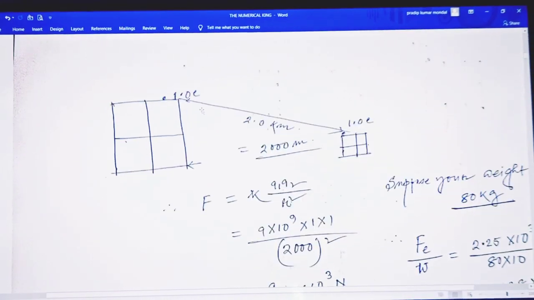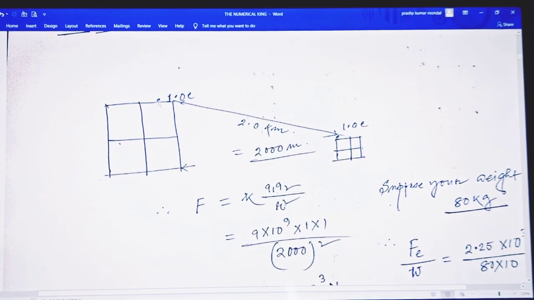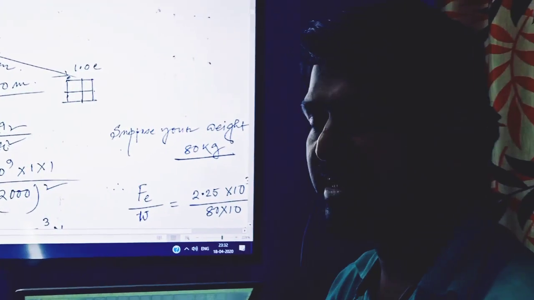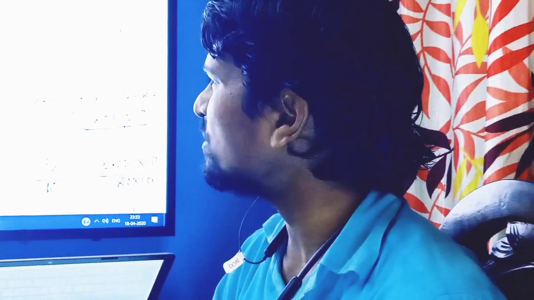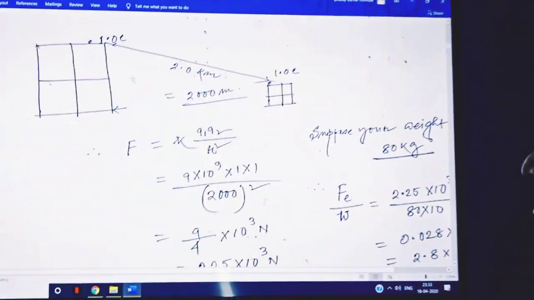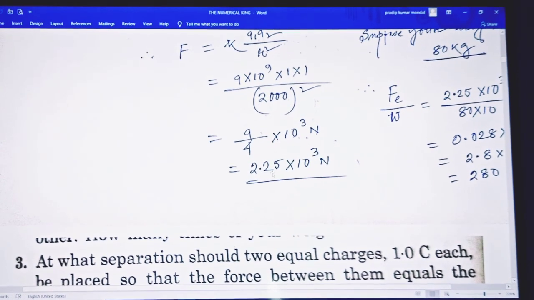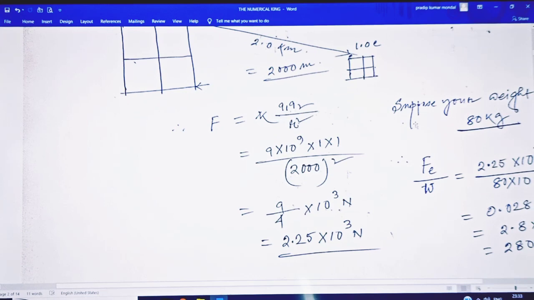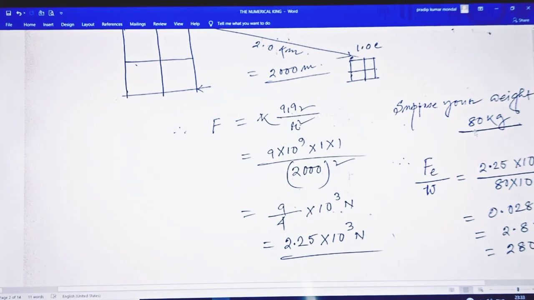So here the Coulombian force may be attractive or repulsive. When 1 coulomb positive and negative charges, the fundamental law of electrostatics tells about the nature of the forces. Here there are two equal positive charges, so you have to take the repulsion force between these two charges. The repulsion force is 2.25 into 10 to the power 3 newton, and suppose your weight is 80 kg.